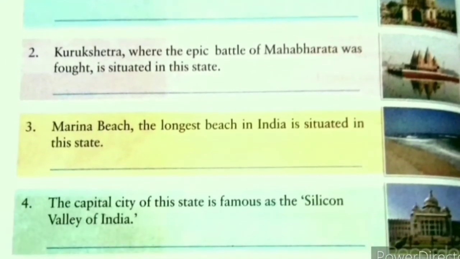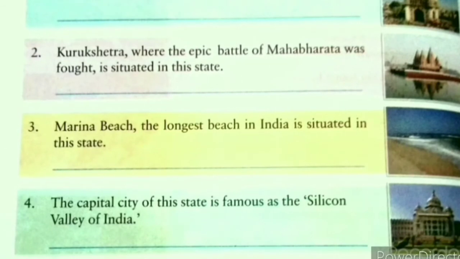Question number 2. Kurukshetra, where the epic battle of Mahabharata was fought, is situated in this state. So where is Kurukshetra situated? It is situated in Haryana. Write the answer Haryana. Question number 3. Marina Beach, the longest beach in India, is situated in this state. So, where is Marina Beach situated? It is situated in Tamil Nadu. Write the answer here, Tamil Nadu.